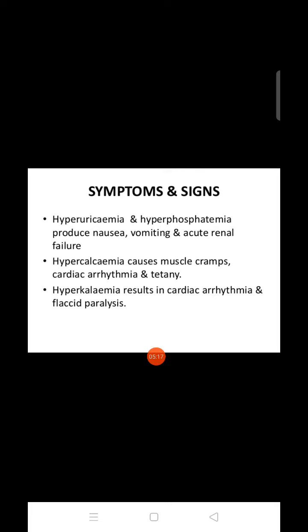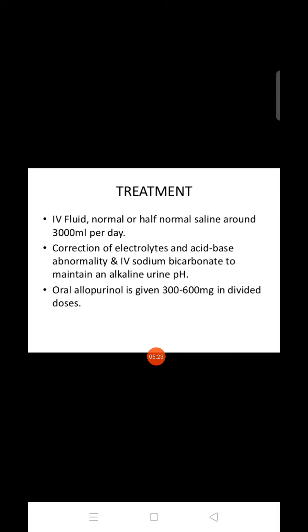These kinds of symptoms and signs can arise in the case of tumor lysis syndrome. Okay, what can be the treatment? In this treatment, there will be IV fluid, normal or half normal saline, around 3000 ml per day, correction of electrolyte and acid base abnormalities, IV sodium bicarbonate to maintain an alkaline urine pH, and oral allopurinol is given 300 to 600 mg in divided doses.